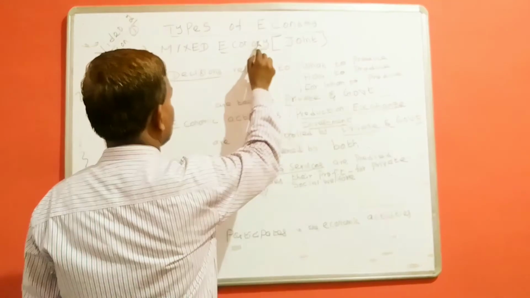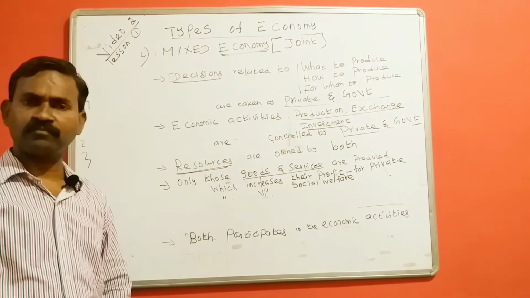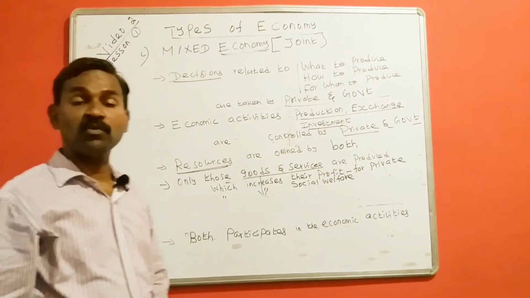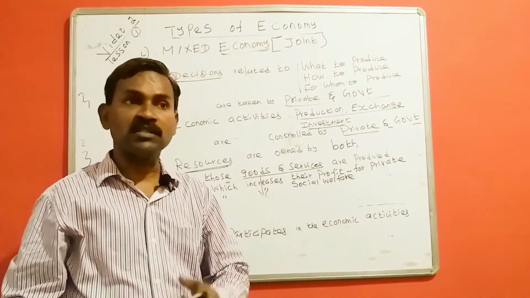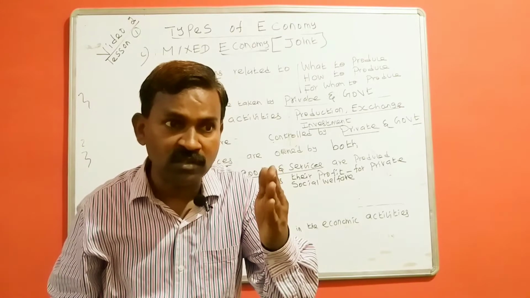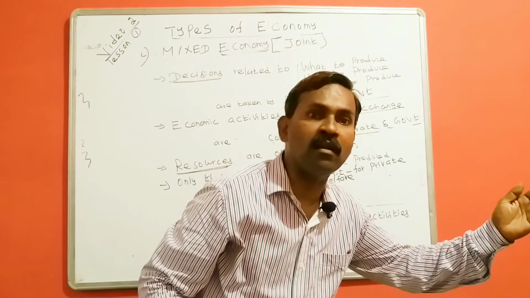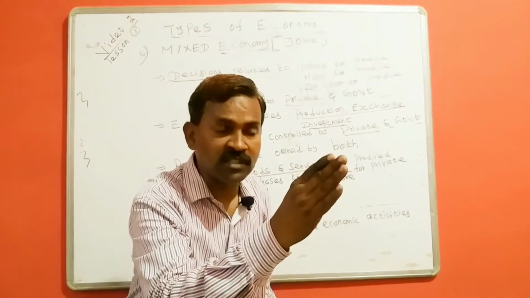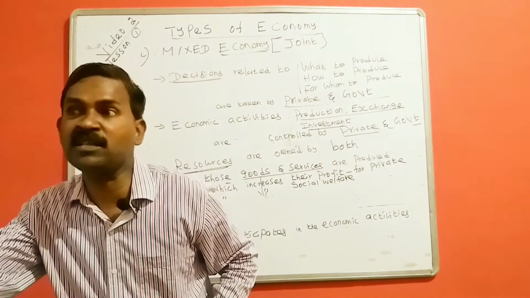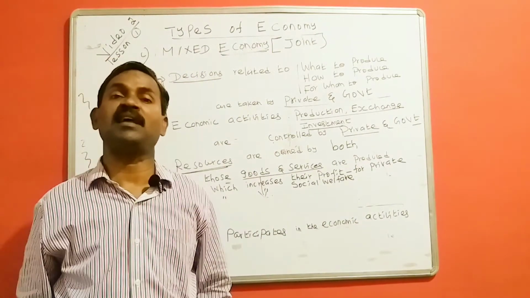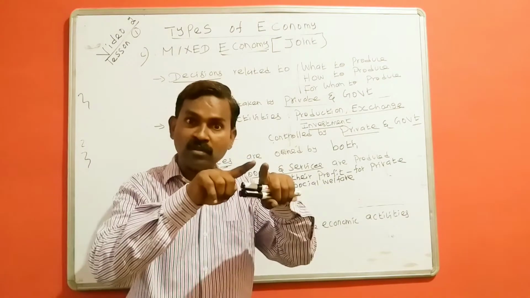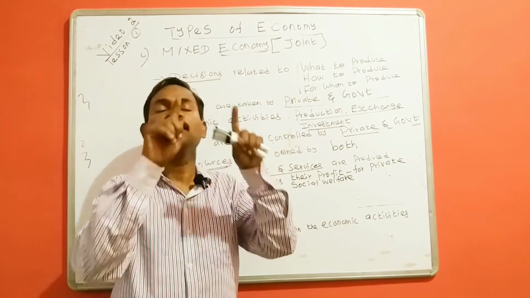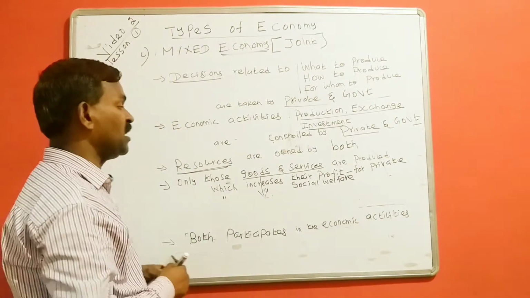Number 4, the economy in which all types of goods and services are produced. Some goods and services are produced which will benefit the people for social welfare. Plus, some goods and services are produced which will maximize the profit for the private entrepreneurs. So, both types of goods and services are produced in this mixed economy.